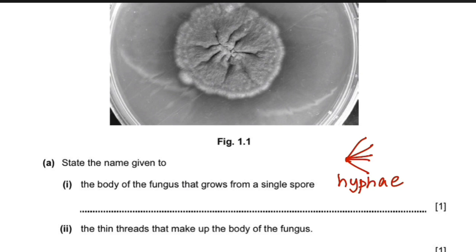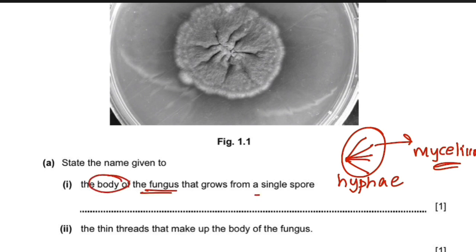Each strand is called a hypha, and this combines to give you mycelium, which is like the entire body of the hyphae. So the body of the fungus that grows from a single spore is called mycelium.